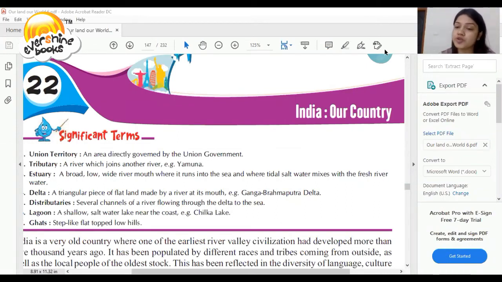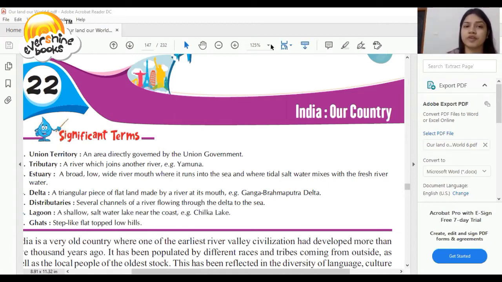Dear student, today we will study the 22nd chapter of social science named India, Our Country. Dear student, as you can see on my screen, this is the book of social science. We will study this chapter from the book Our Land, Our World. So let's start the chapter.